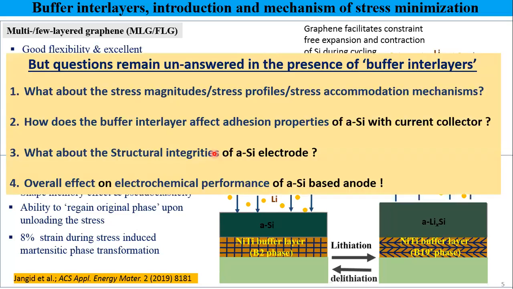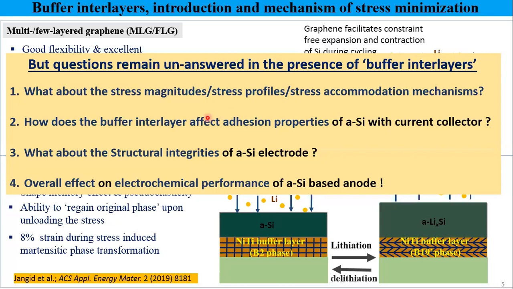So there are a couple of reports available in the literature. We can use graphene, we can use NiTi, which can excellently improve the electrochemical performance of electrodes. But no one knows what the stress magnitude will be when you use these buffer layers. What will be the stress profile? During lithiation, will there be compressive stress or will there be tensile stress, and vice versa? And if there is some stress, what will be the mechanism of stress accommodation when you apply these buffer interlayers?